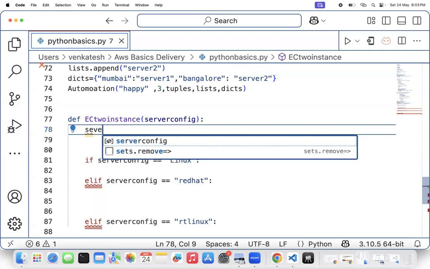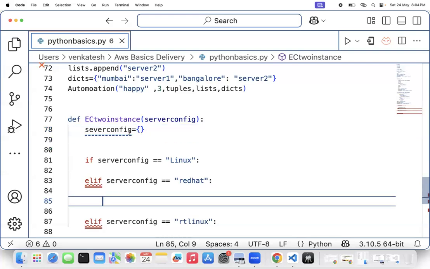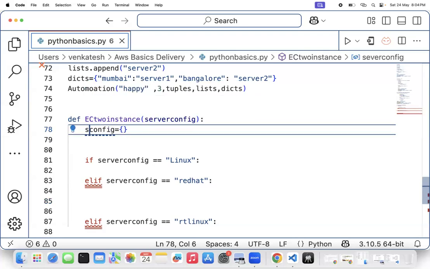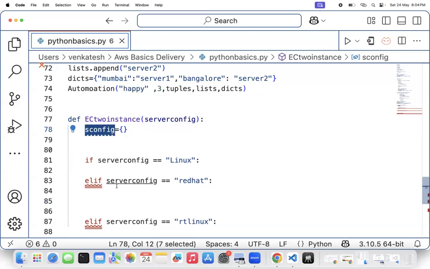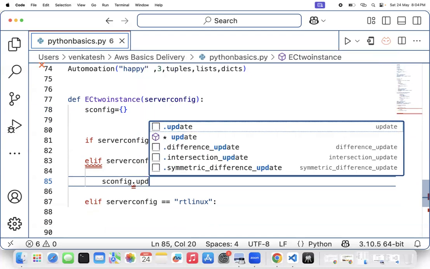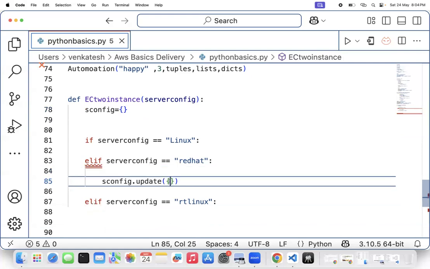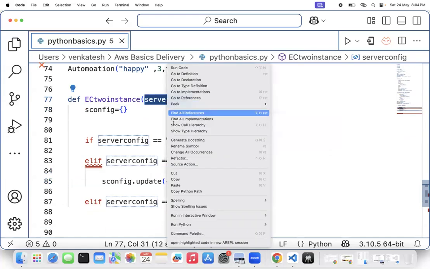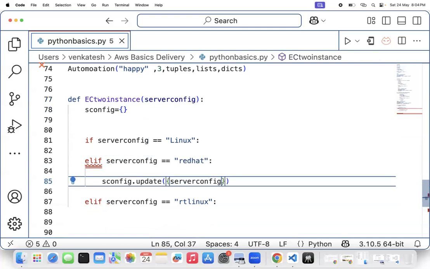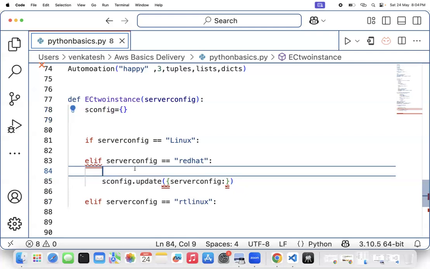I'll create one object named server configuration, equal to, I'll create a list. Sorry, inside the server configuration I'll create a dictionary. This server configuration will be appended here, dot, it will take update. Into this update, it will pass key and value. It will update the key that you pass. What is the server configuration? It will take that key and value, add this into the dictionary automatically and return you that dictionary.